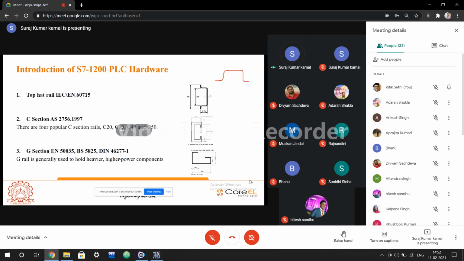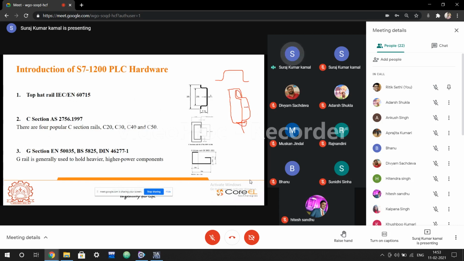So this is the top hat. The dimension is, this is the height of the system. At that particular size of hardware device, we can mount it. After mounting, how much gap between the surface, that means suppose something is mounted over here. It always has this type of hardware connected, and it has this type of clips with it.